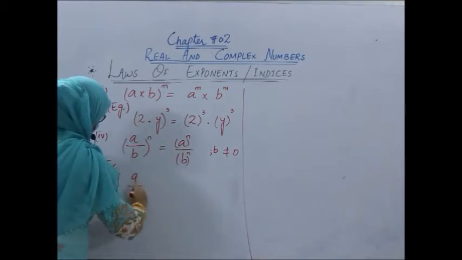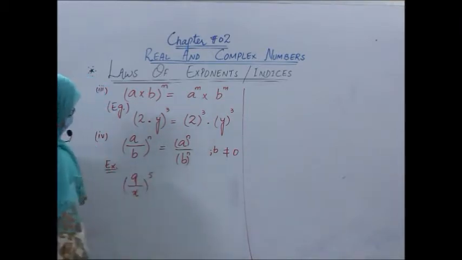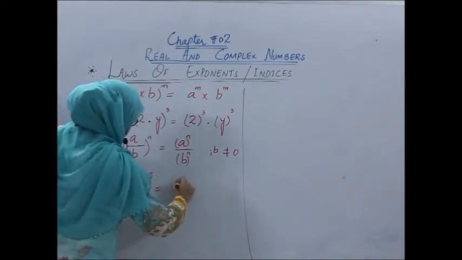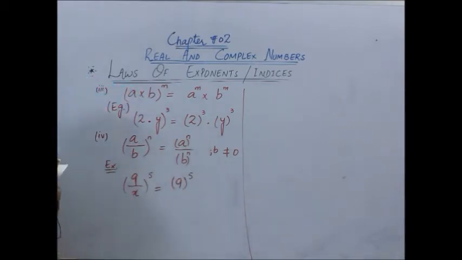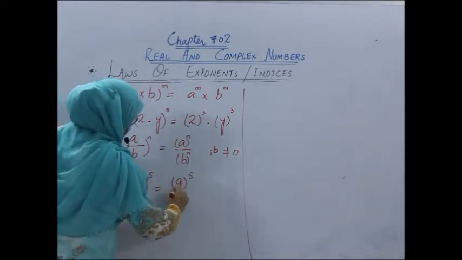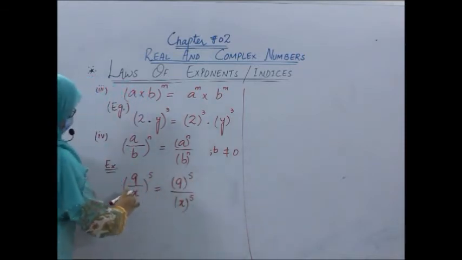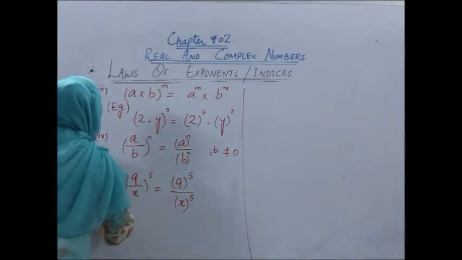If we have 9 over x whole power 5. So this power law of the exponent says, this power 5 could be written on these two numbers separately, that is on the numerator and on the denominator. That is 9 power 5 over x power 5. So this is a very simple law.